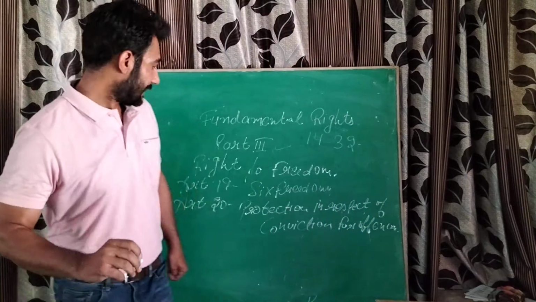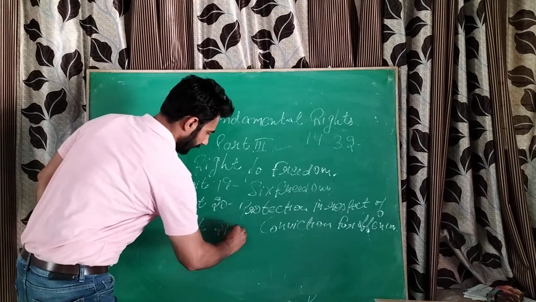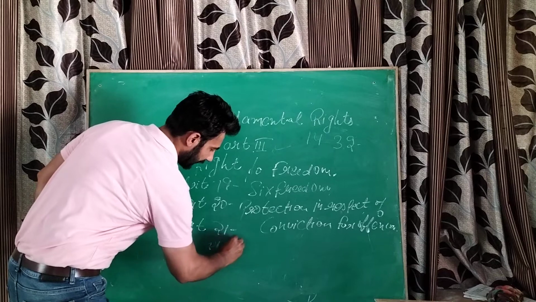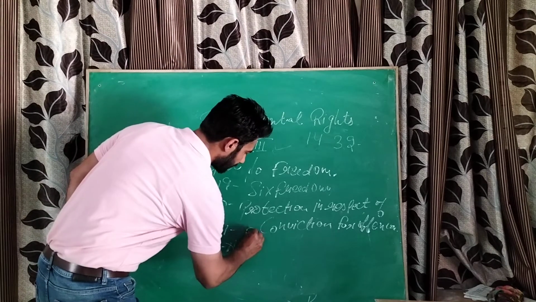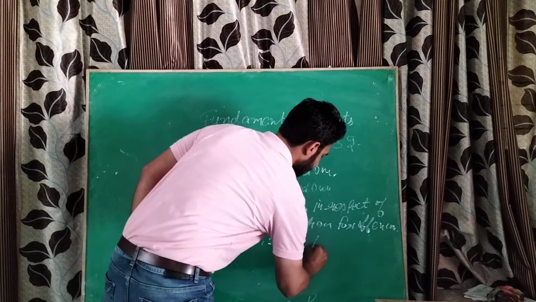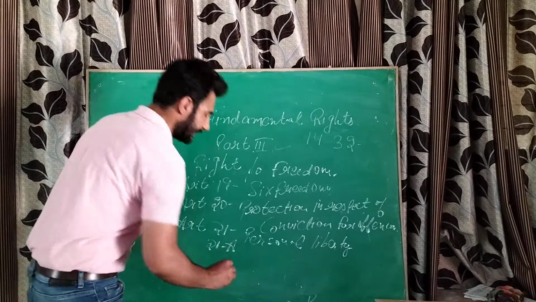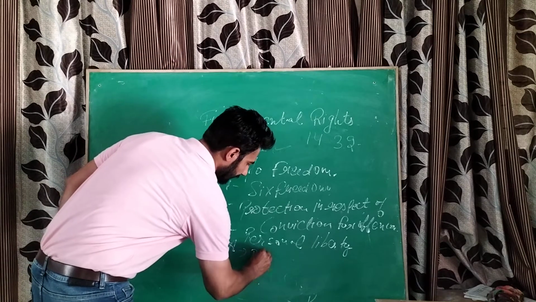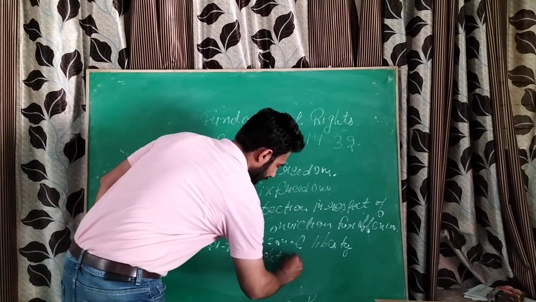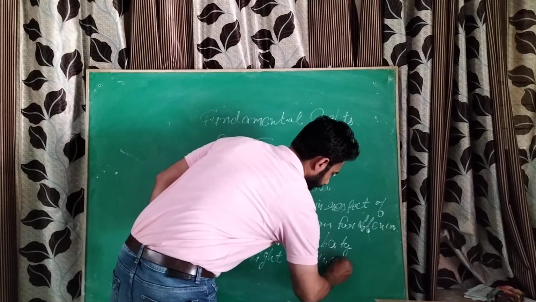Got it? And next, that is Article 21 and Article 21A. Article 21 provides for personal liberty, right to life, and then Article 21A, very important, right to education.